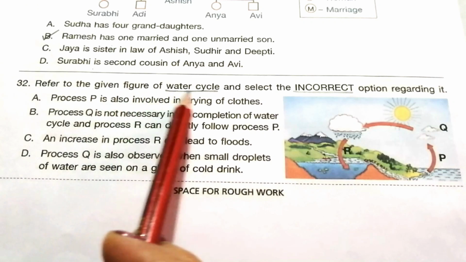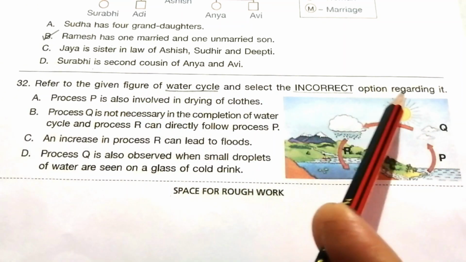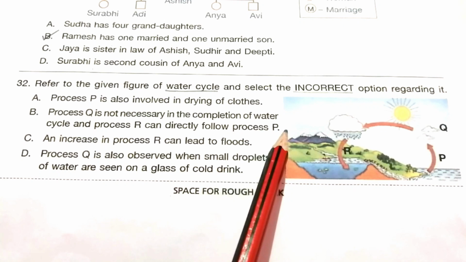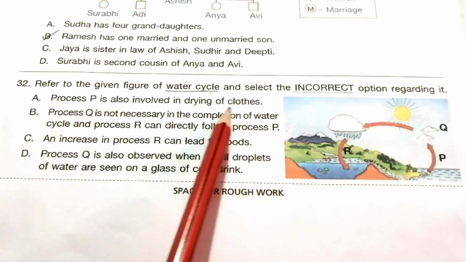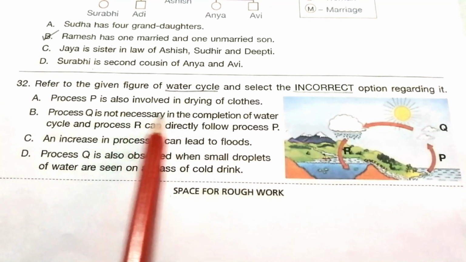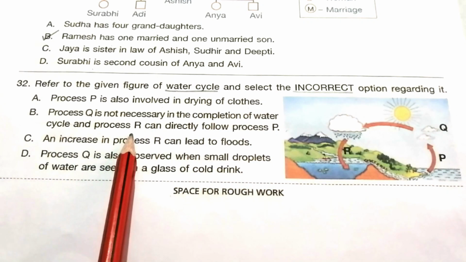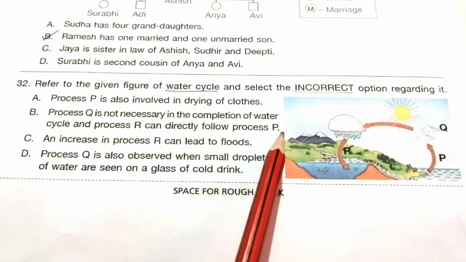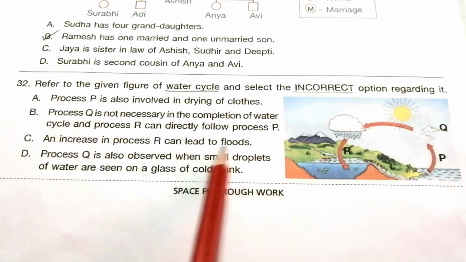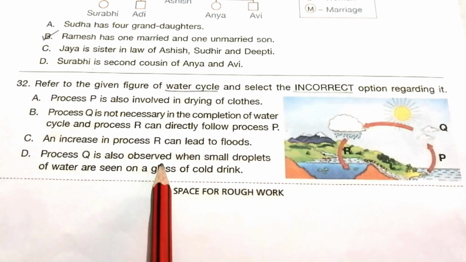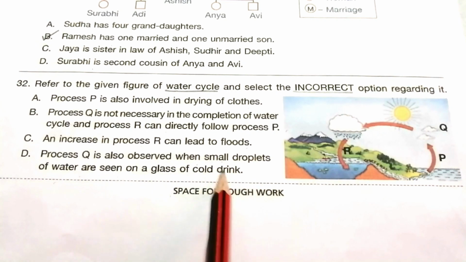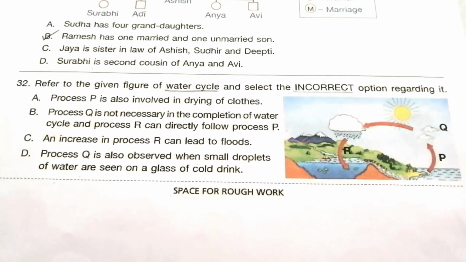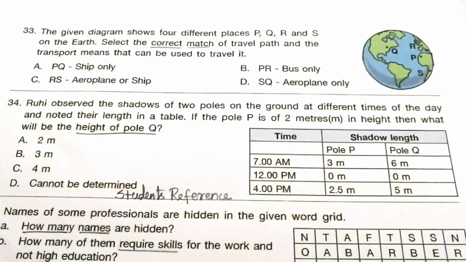32. Refer to the given figure of water cycle and select the incorrect option regarding it. This is the given water cycle picture. Process P is also involved in drying of clothes. Process Q is not necessary in the completion of water cycle and process R can directly follow process P. An increase in process R can lead to floods. Process Q is also observed when small droplets of water are seen on a glass of cold drink. Find the answer. The incorrect one is B.